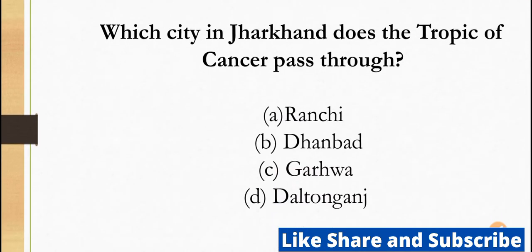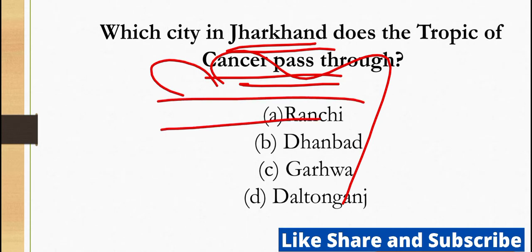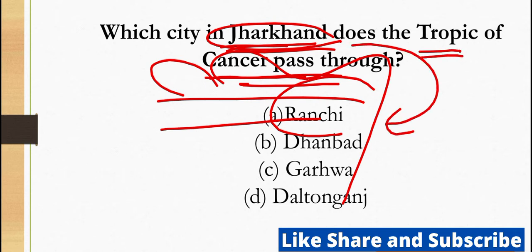Next question is, which city in Jharkhand does the Tropic of Cancer pass through? You all know that in India, the Tropic of Cancer passes through various states, and among these states, Jharkhand is one of them. So obviously the Tropic of Cancer passes through a district of Jharkhand. Your correct answer will be Ranchi.